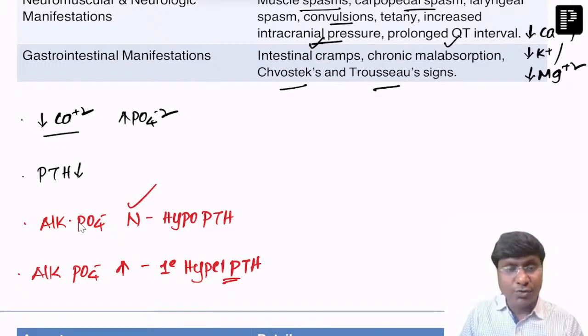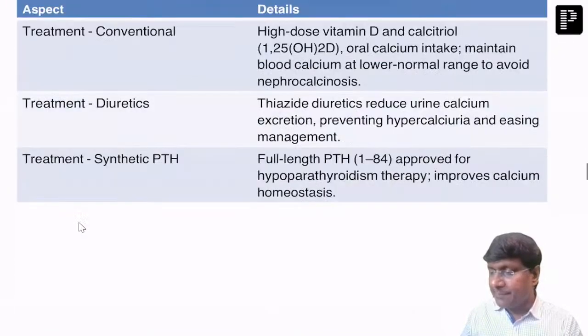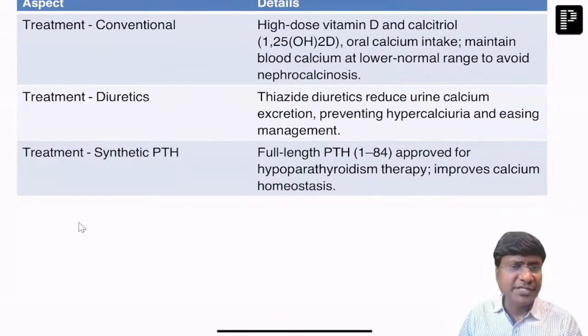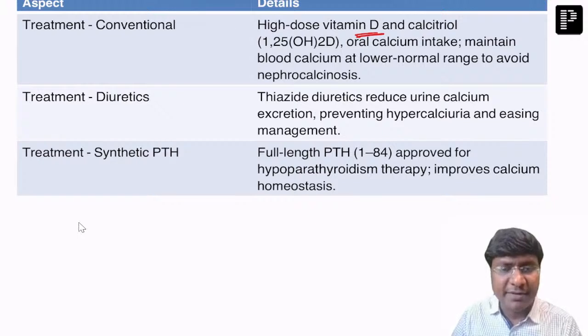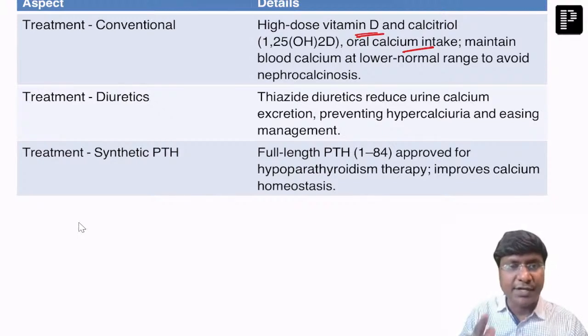Next. Now coming to the treatment in patients with hypoparathyroidism. What is the problem? There is hypocalcemia. So how do you manage those patients? You need to give vitamin D as well as calcitriol injections, high dose vitamin D or calcitriol, and along with that, oral calcium intake is also required. The treatment is different in acute and chronic.